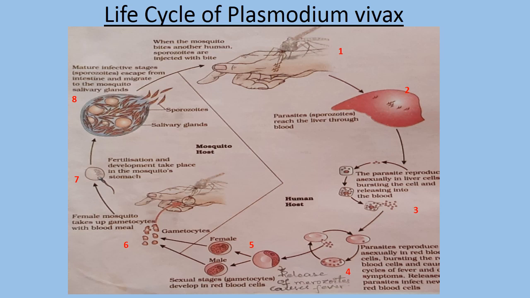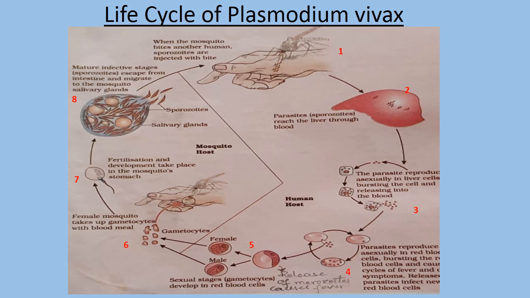You see the fifth picture of the life cycle. Male and female gametes will develop in the RBC cell. So in the human body, after the complete infection and complete multiplication, gametes will be formed. These gametes, in the next step of the life cycle, are picked up by the mosquito with the blood meal. So the mosquito is picking up the gametocytes in the next step.